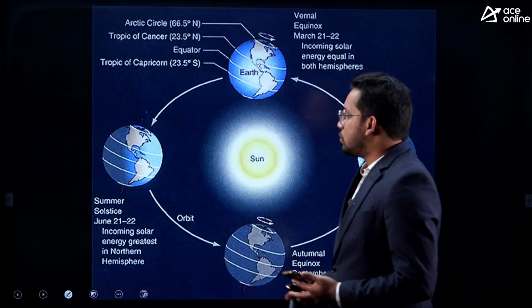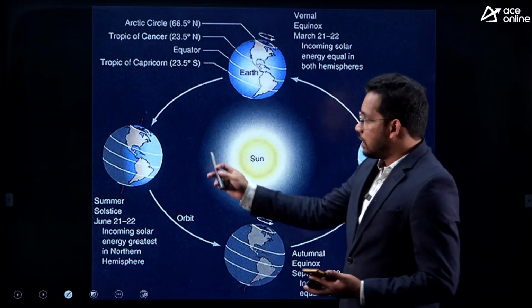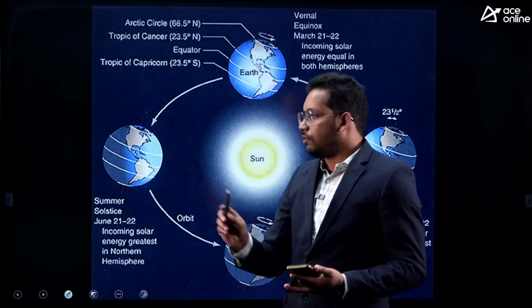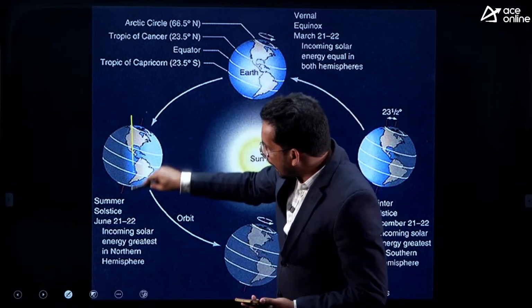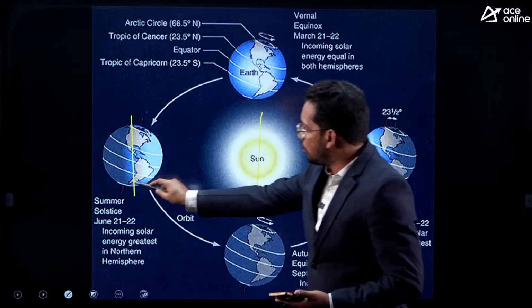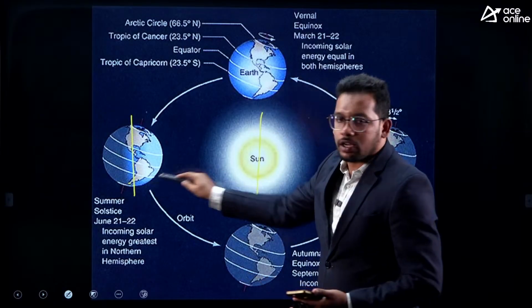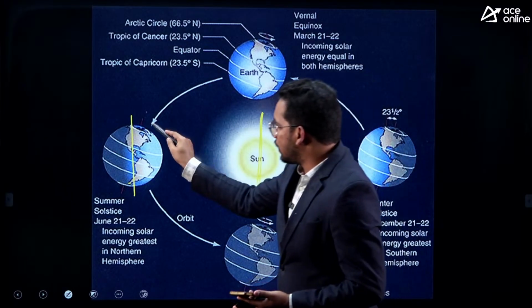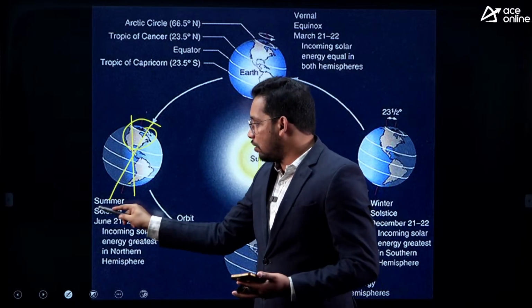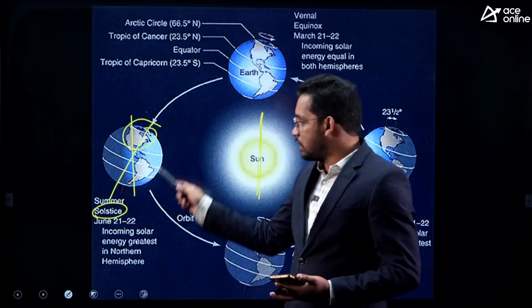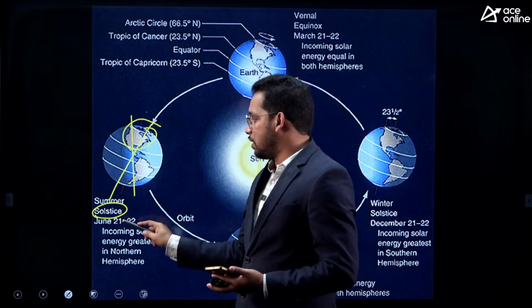So let's check. Solstice means what? The main reason for the occurrence of seasons is the tilt of Earth. Earth's vertical axis is not perpendicular to the sun, rather it is tilted like this. Whenever there is a tilt, the effect is that we see summer and winter accordingly in the northern and southern hemispheres.